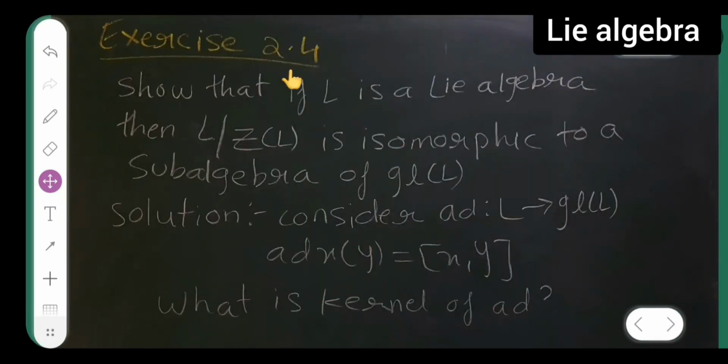Exercise 2.4: show that if L is a Lie algebra, then L upon Z of L is isomorphic to a subalgebra of GL of L. So the solution is what? I have to consider ad from L to GL of L, where ad of x of y is equal to the Lie bracket of x comma y. Now you all know where this came from, the adjoint homomorphism. The definition of adjoint homomorphism I have already given you all in the previous lectures. So now, what is the kernel of ad? Ad is nothing but the adjoint homomorphism, right?